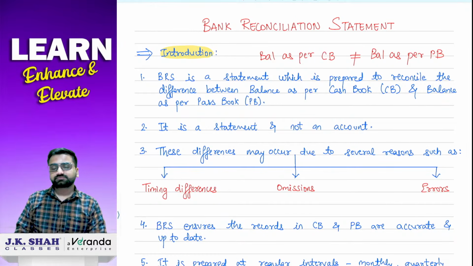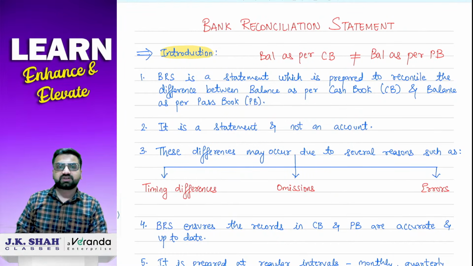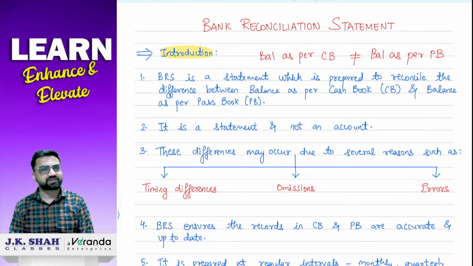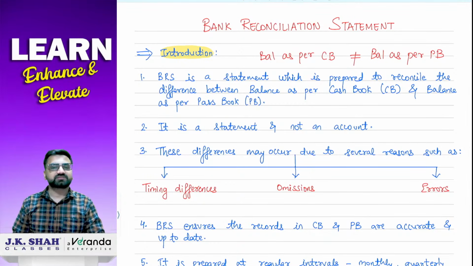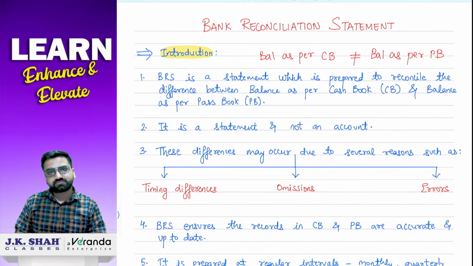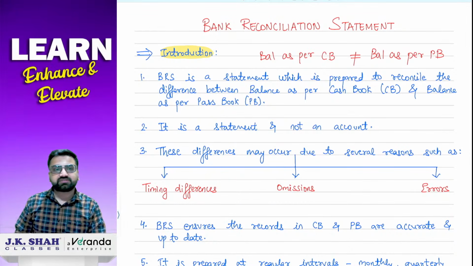Correct. Then in the third lecture, that is the previous lecture, we had started with bank reconciliation statement, BRS, wherein we finished all the theory part and tried to solve one simple sum, and one sum I had given you as homework for practice purposes. So I hope everybody must have practiced that particular sum. Today we are going to take forward the same chapter, which is BRS. In that we are going to do many more sums and type 2 sums with adjusted cash book and BRS.